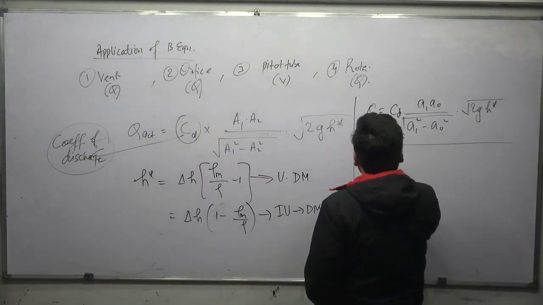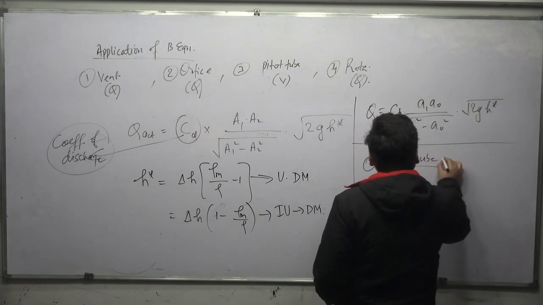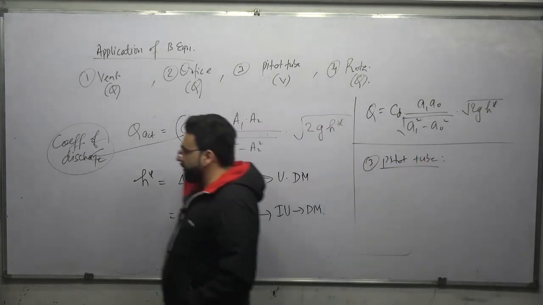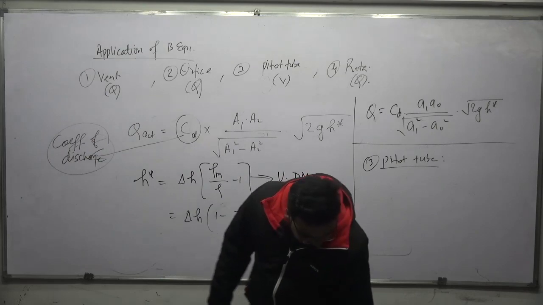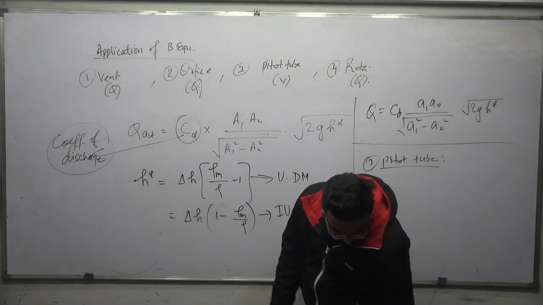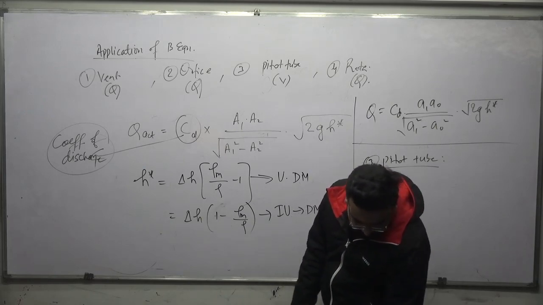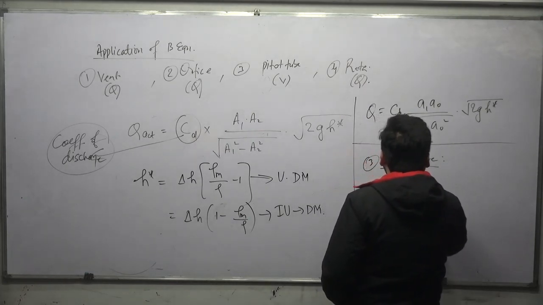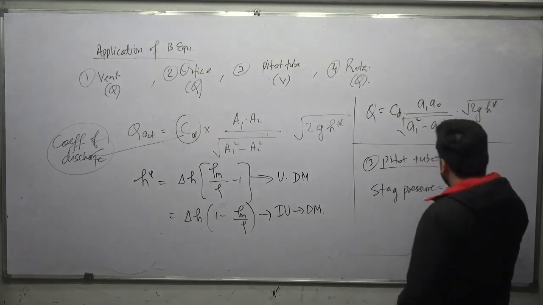After this, number 3, we discussed about the pitot tube. While discussing the pitot tube, I told you what is the stagnation pressure, what is the kinetic or dynamic pressure, and what is the static pressure. And I also told you one very important formula: stagnation pressure is equal to static pressure plus dynamic pressure.